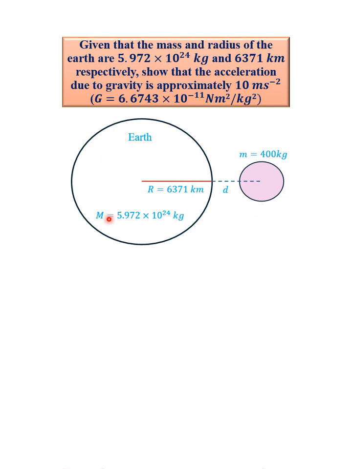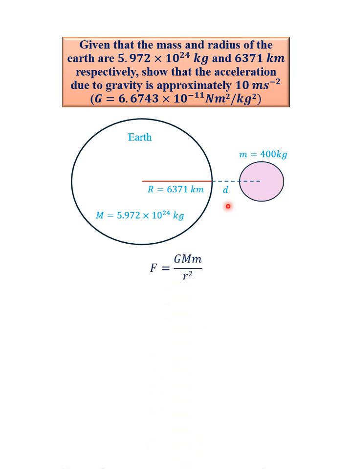However, the Earth is so massive, you can see the mass here, when compared to any other object on the surface, which means if there is a force of attraction between these two, you do not expect this object to pull the Earth towards it. It is the other way around. It is the Earth that will pull this object towards it because the Earth is so massive. If that is the case, that means there is a force with which the Earth always pulls objects that go away from the surface back to its surface.